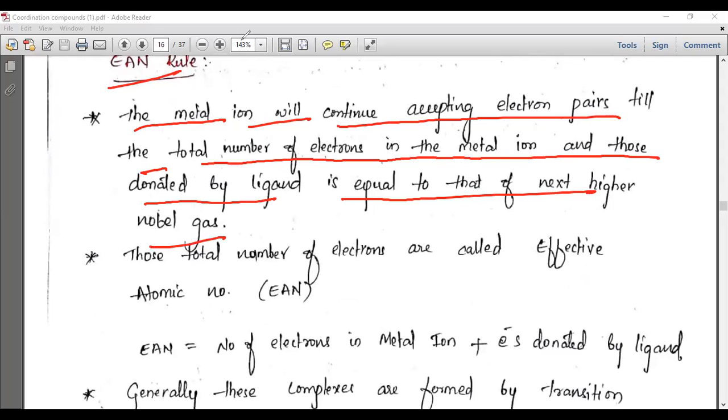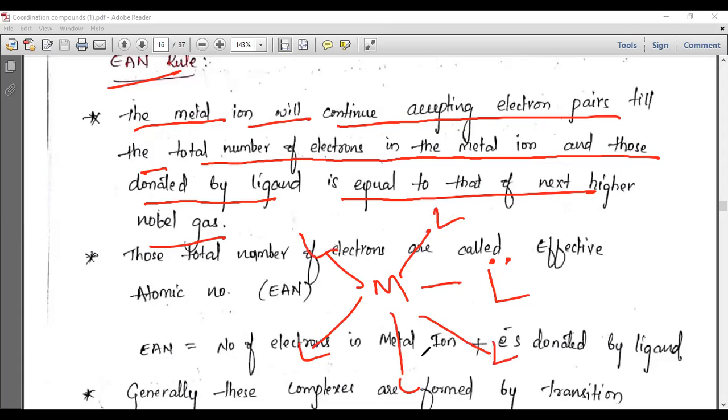So what does it actually mean? Let us take a certain metal like this. A metal is there and it is coordinated with certain ligands, and each ligand is donating its lone pair of electrons. Here there are many ligands like this. Each ligand will donate its electron pairs like this. So how many electrons can the metal attract and hold from the ligand?